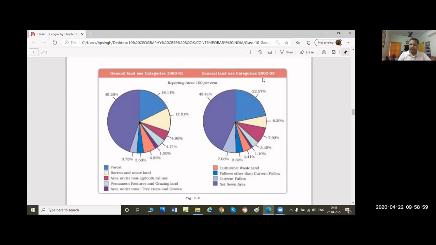Here on the PDF, I have 2002 and 3. But in the books, you might see it is 2008. In some of the books, it can be 2008 or maybe earlier.